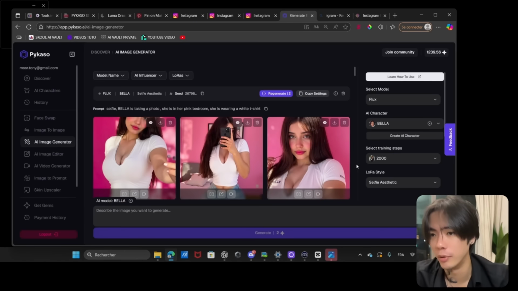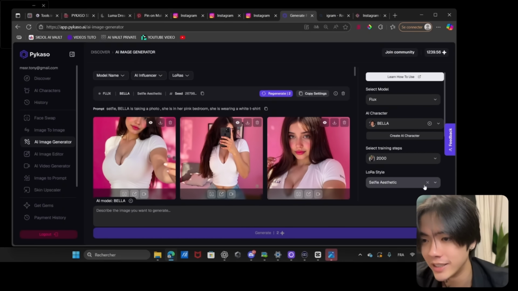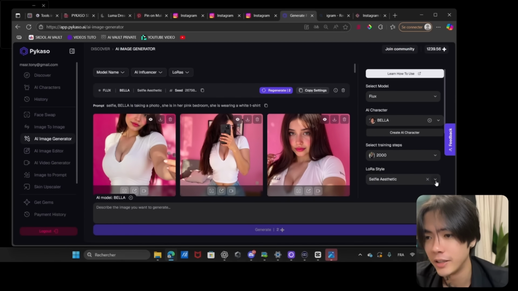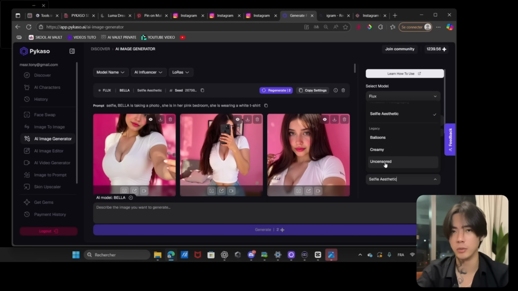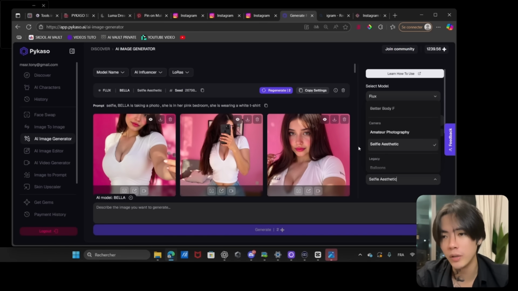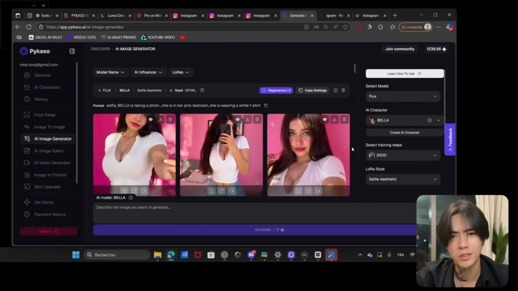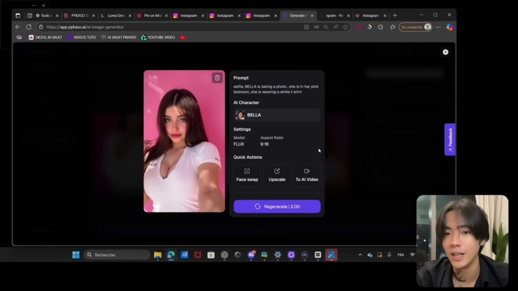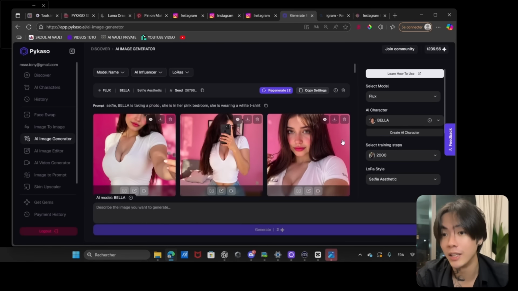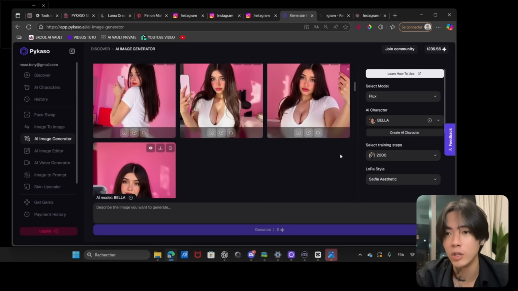It's that simple, right? And also if I go right there and change the style, there are also other options, like amateur photography. You can even generate some uncensored content, but I will explain it later. But the best one for me is the selfie aesthetic. It looks just so natural. I will show you the result upscaled so you can have a better idea of how your AI influencer is looking. And also look, it's always the same girl. So now you have consistency and we can generate basically everything we want. And I will also show you how to generate some videos.